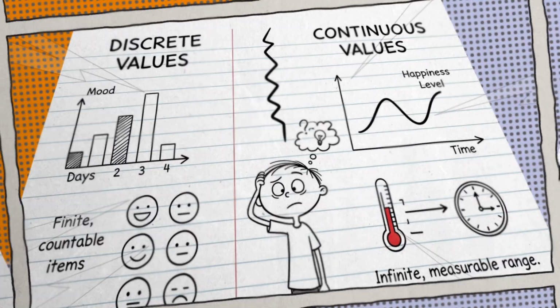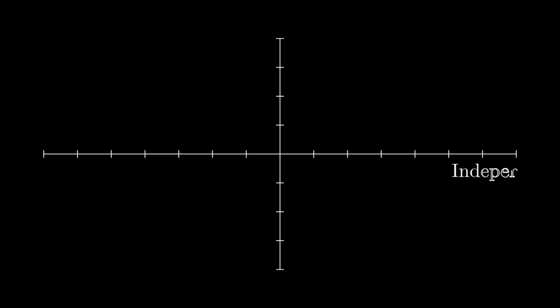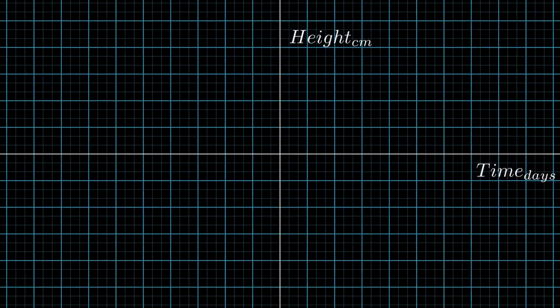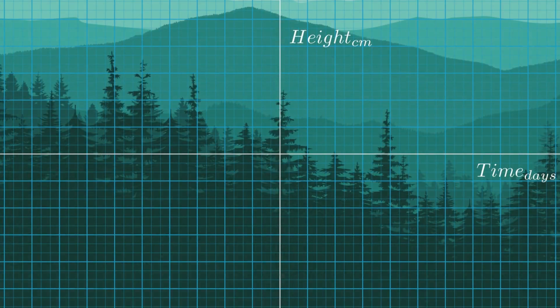Now let's start by visualizing how these values could be plotted on a graph in order to start making inferences. On a two-dimensional graph with x and y axes, the x-axis is in charge of representing the independent variable, and the y-axis plots the dependent variables, or the values that change in response to x. Let's solidify this idea by taking an example of a plant's growth. In order to measure the growth of a plant, we first plot the time on the x-axis and the growth on the y-axis. The time is an independent variable, and the growth of the plant is of course dependent on the time variable, hence it is plotted on the y-axis.